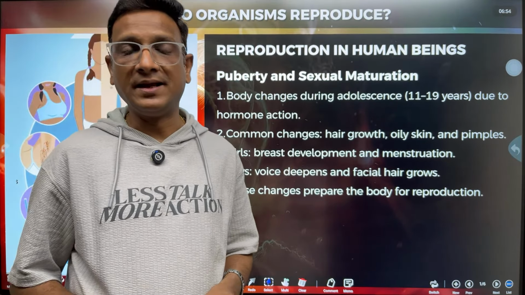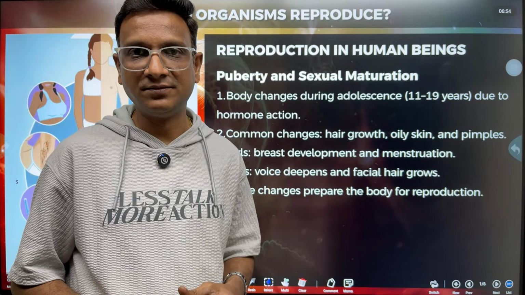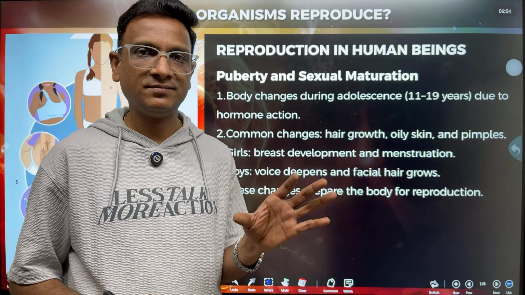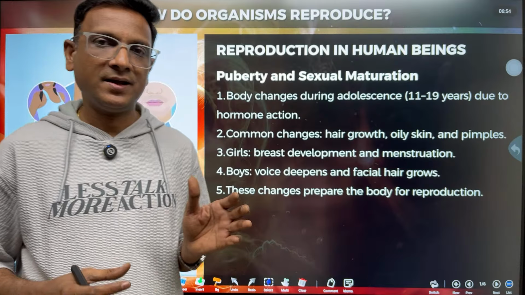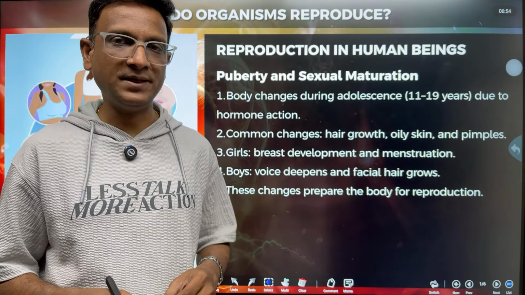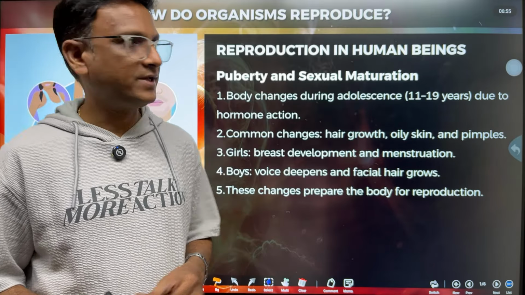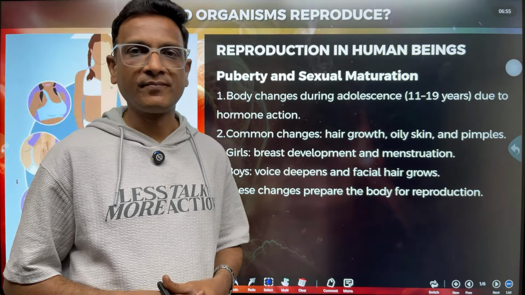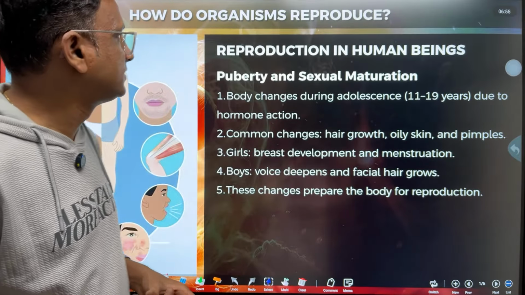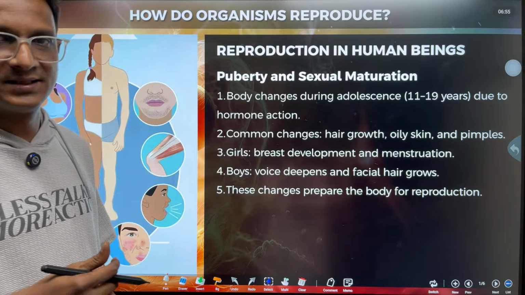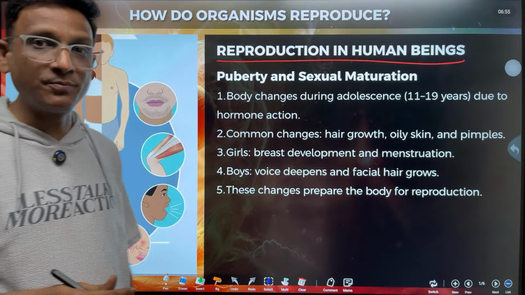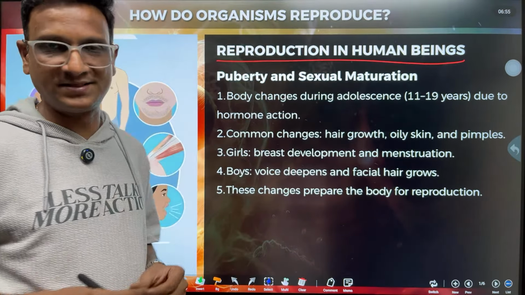So children, in the previous part, we have seen about sexual reproduction and asexual reproduction. We have seen reproduction in one organism, that is asexual reproduction, and how reproduction takes place in different organisms. We also covered sexual reproduction in plants. So today we are going to see reproduction in human beings. Under sexual reproduction in animals, we are studying about humans.